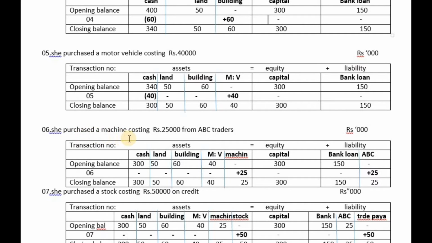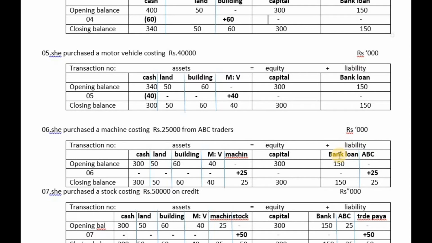Now here she purchased the machine costing 25,000 from ABC Traders. This is a credit. This is a supply. ABC Traders is the supplier of this machine. So just remember, students, due to this introduction of new machine, a new liability is created for us. A new external bond is created for us, that is ABC. So our liability expands.